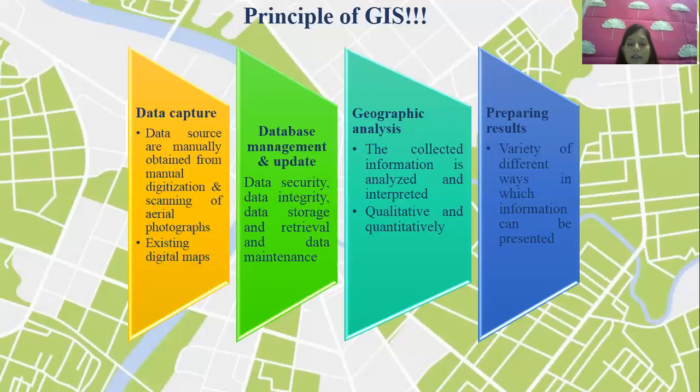The collected information is analyzed and interpreted. Yes, when we collect any information, when we capture any information, we do analysis on it. And GIS has thousands of tools to do analysis. That is known as geographic analysis. Geographic means space related, place related analysis.